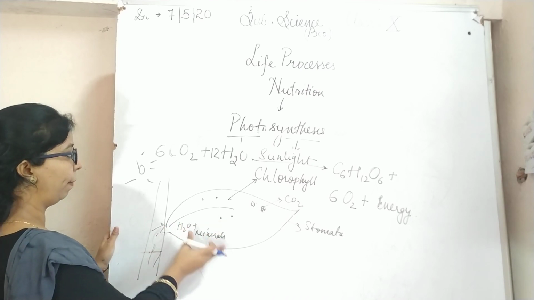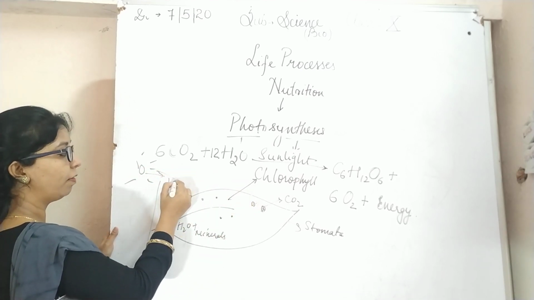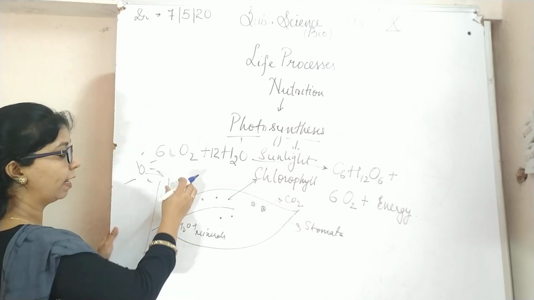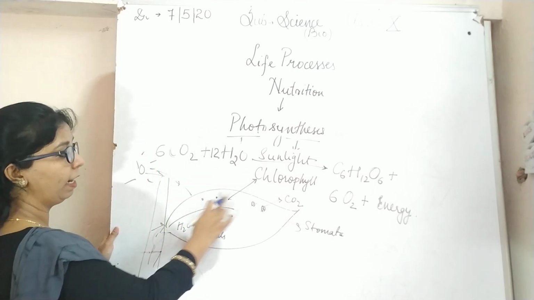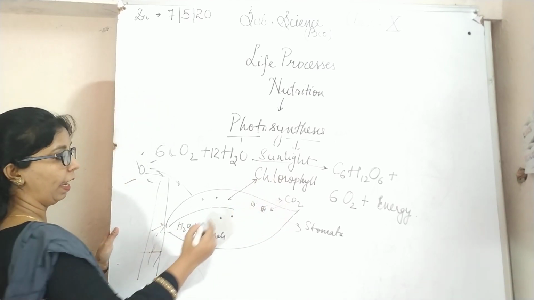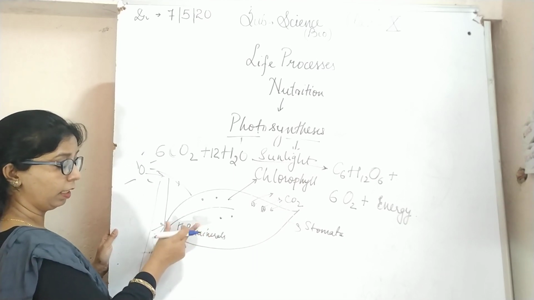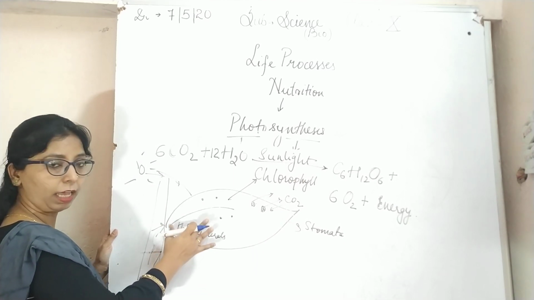So the chlorophyll traps, that is collects, the sunlight, carbon dioxide enters through the stomata, and by the root, water and minerals are provided.